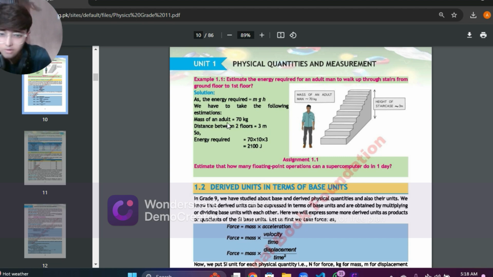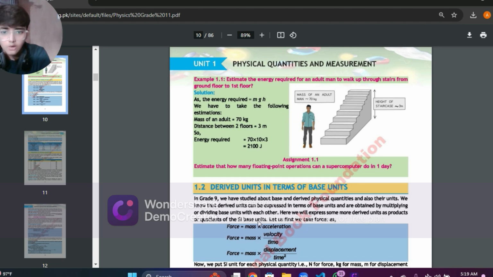Now the formula for energy is mgh, that is mass times gravity times height. So the given mass is multiplied by g and by the distance he is climbing, basically the height or the size that is defined in the question. We will just multiply that up and answer our question. Now, this was the first ever example of physical quantities and measurement. You can check it out again and try to understand it by yourself as well.